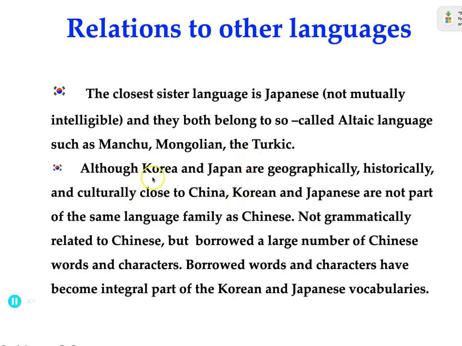So, although Korea and Japan are geographically, historically, and culturally close to China, Korean and Japanese are not part of the same language family as Chinese. They are not grammatically related to Chinese, but they borrow a large number of Chinese words and characters. And the borrowed words and characters have become an integral part of the Korean and Japanese vocabularies.